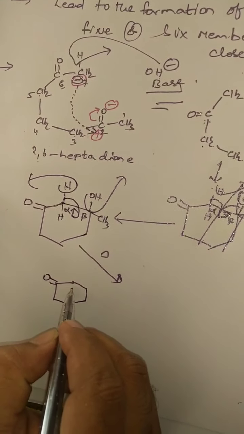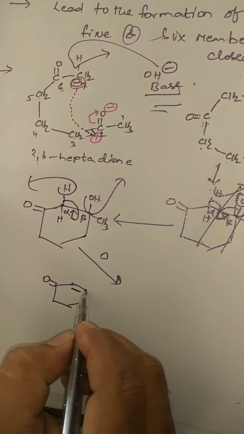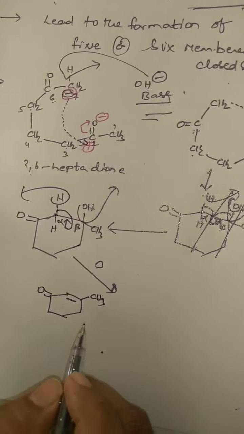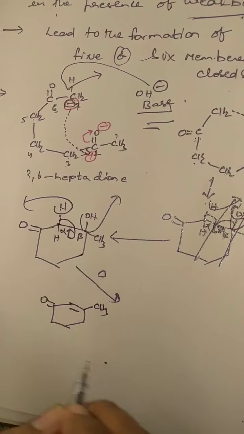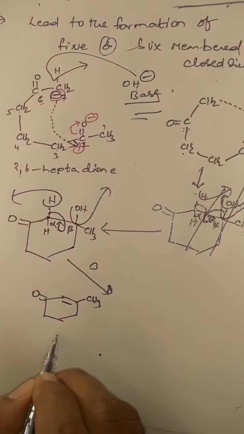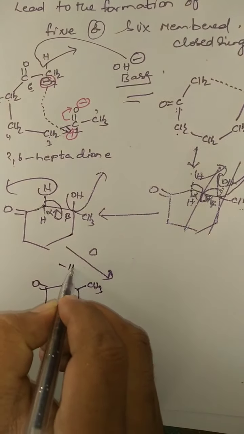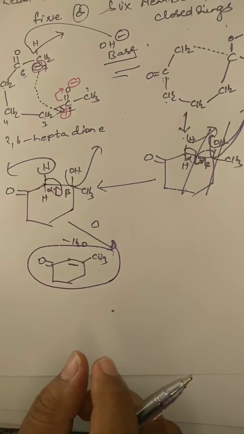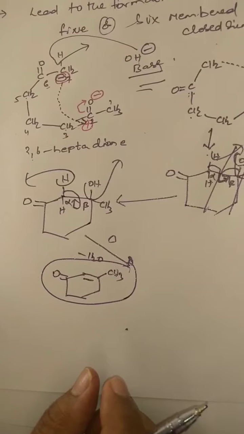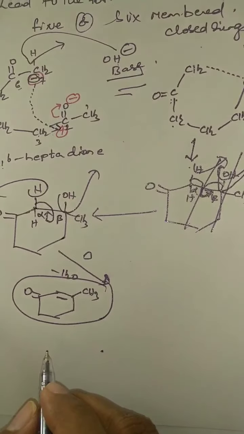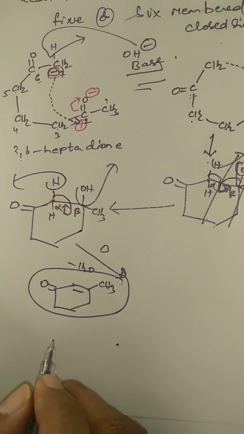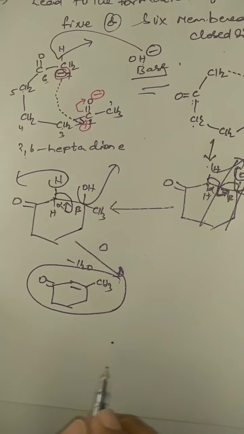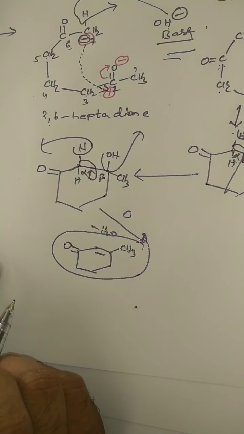Finally you are going to get this type of compound. The water molecule is eliminated, so you will get a 6 membered ring. So this is called intramolecular aldol condensation. This is the first example, right?